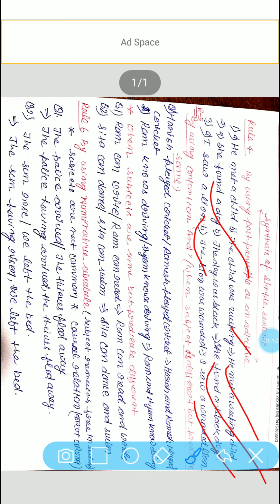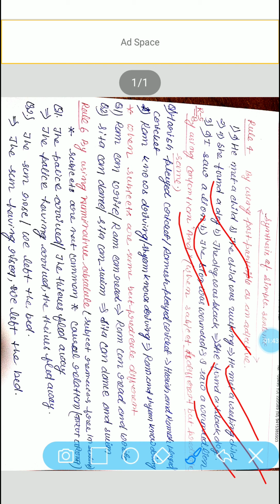Now, rule number 5. In rule number 5, we can make a new simple sentence by using conjunction, and the situation will be two. In the first situation, subject will be different and predicate will be same. You can see here, and in another condition there will be just the opposite of it.